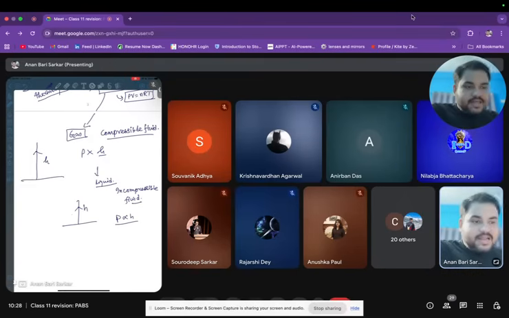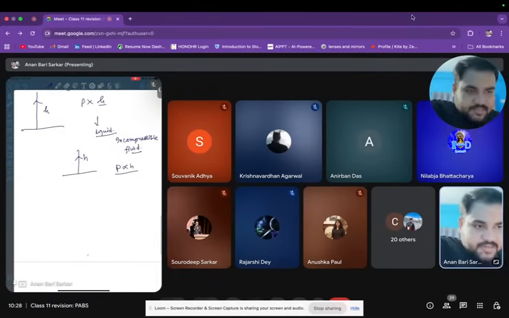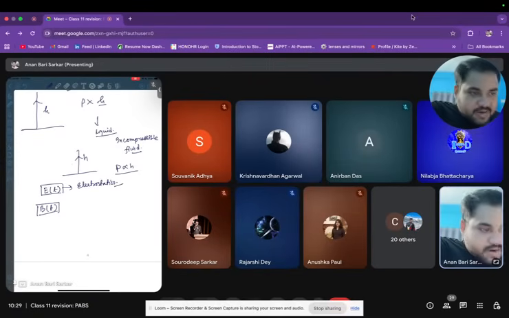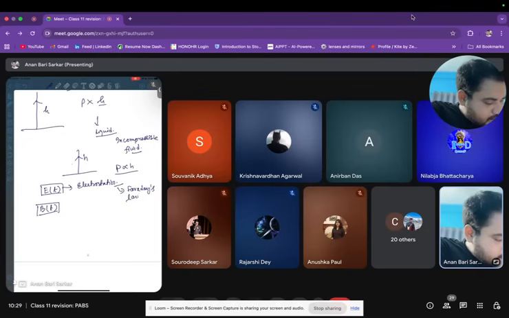Another thing I was trying to say, for example, in class 12, as we discuss electric field as a function of time and magnetic field as a function of time, for that you have already discussed electrostatics. And at a further stage you have learned about Faraday's law, epsilon equals minus n d phi by dt.